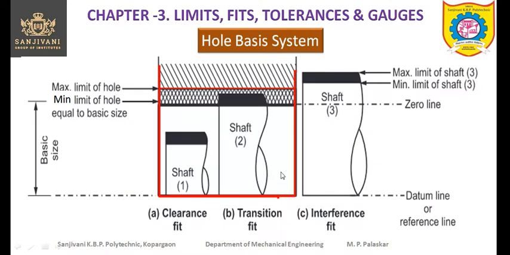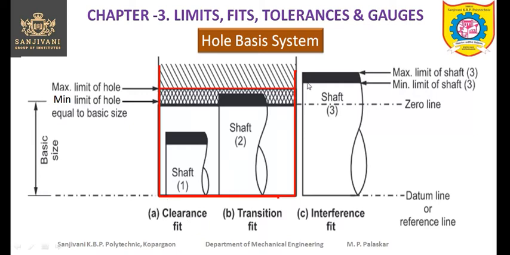So with the help of this graphical representation, we can study the whole basis system. We know that this is the datum line, or the reference line. Here the dimension is 0, right? This is the 0 line, and this 0 line will represent the basic size. The basic size is nothing but the distance between the datum line or reference line and the 0 line. So that is the basic size.